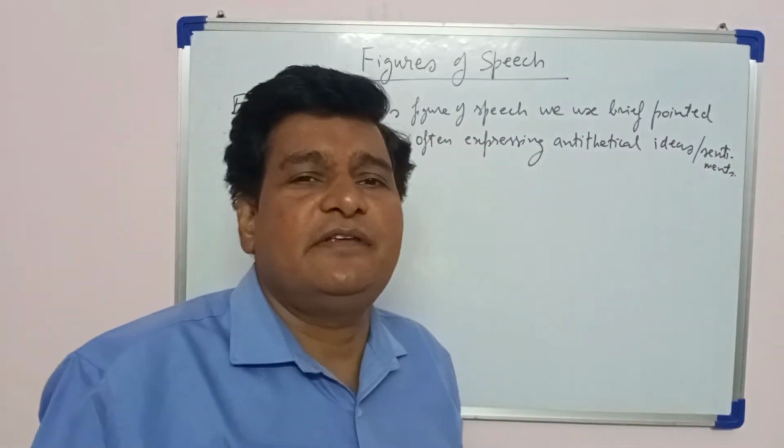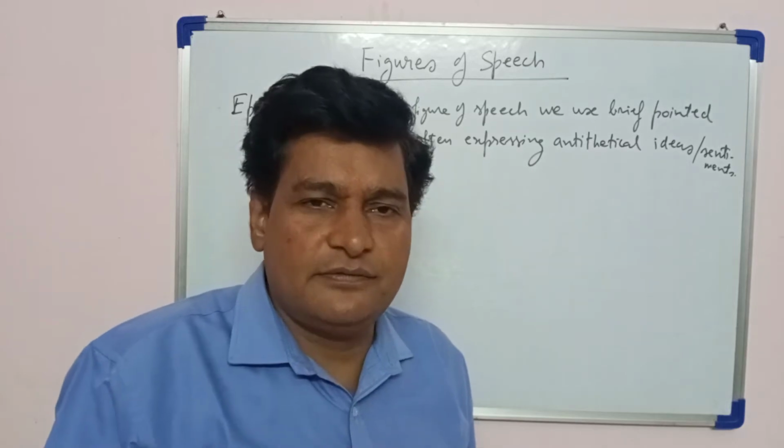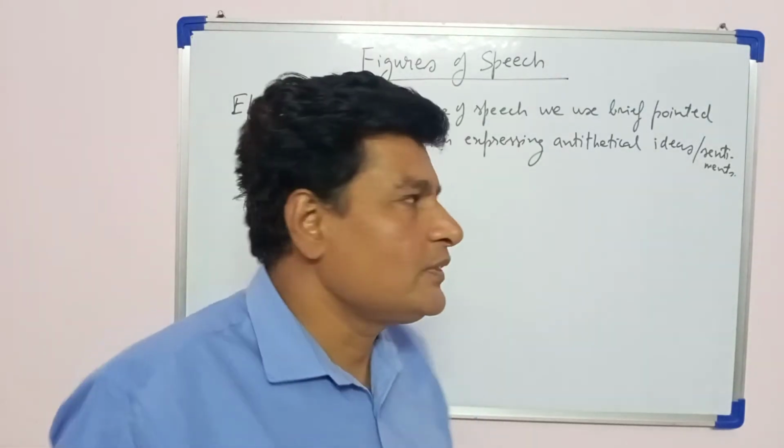These are the brief pointed sayings in which some antithetical ideas or sentiments are expressed.